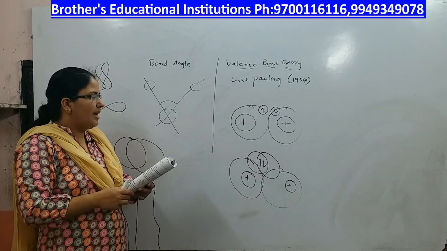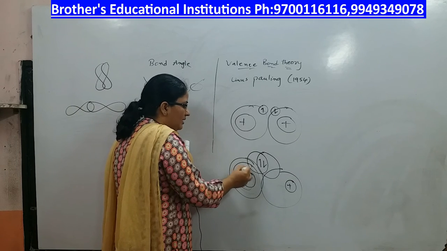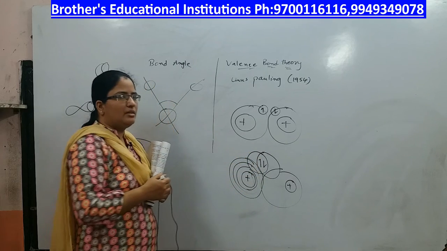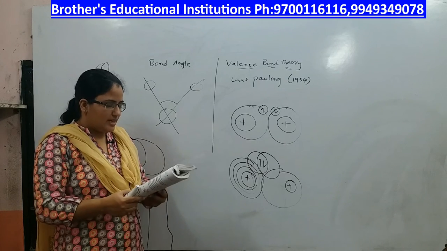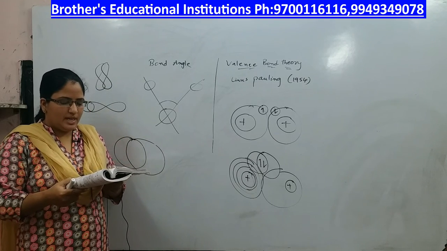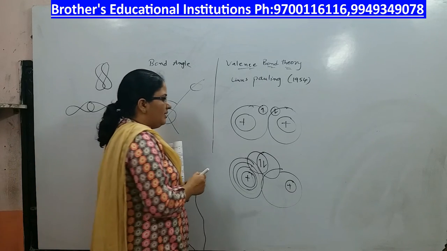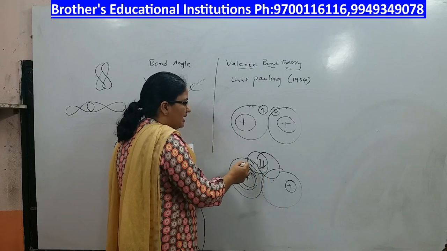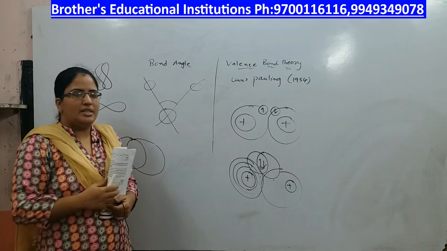Now, once the overlapping happens, the inner shells and the nucleus do not get affected. Only the valence shell orbitals overlap each other. That is the third point. Each bonded atom maintains its own atomic orbitals, but the electron pair in the overlap is shared by both the atoms involved. Only the outermost shell electrons are shared between both the atoms. The inner shells, inner orbitals and the nucleus don't get affected. So that is the fourth point.